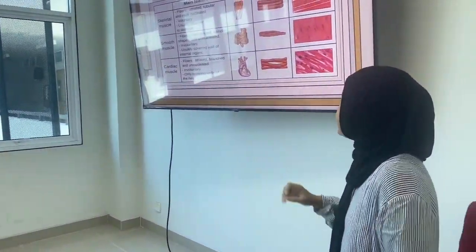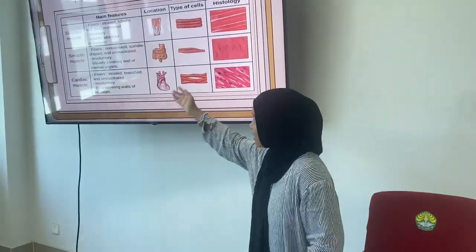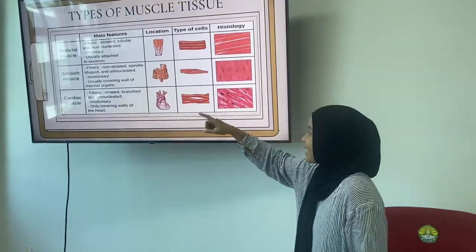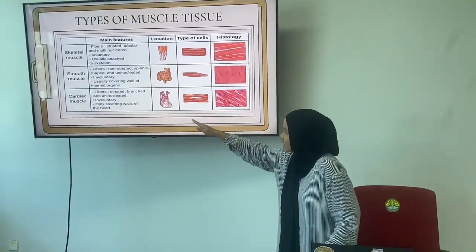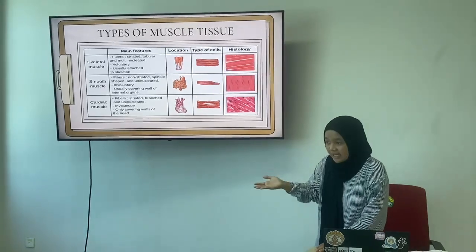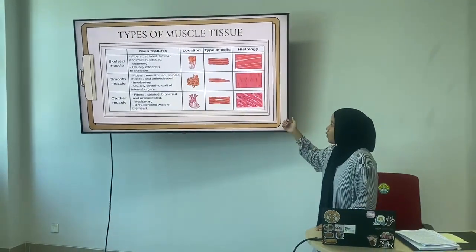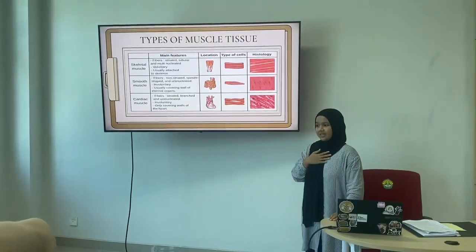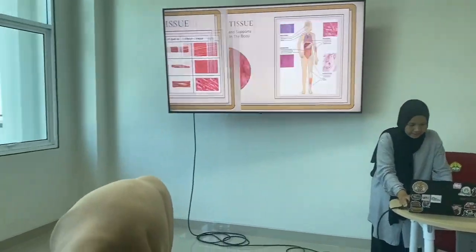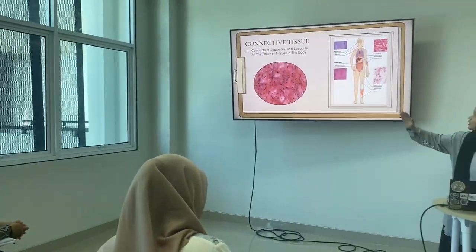So, three types of muscle tissue: skeletal muscle, smooth muscle, and cardiac muscle. Skeletal muscle is voluntary and attached to the skeleton, while smooth muscle and cardiac muscle are involuntary. Smooth muscle is found in the walls of internal organs, and cardiac muscle only in the walls of the heart. Okay? Okay, ma'am. And the last, connective tissue.